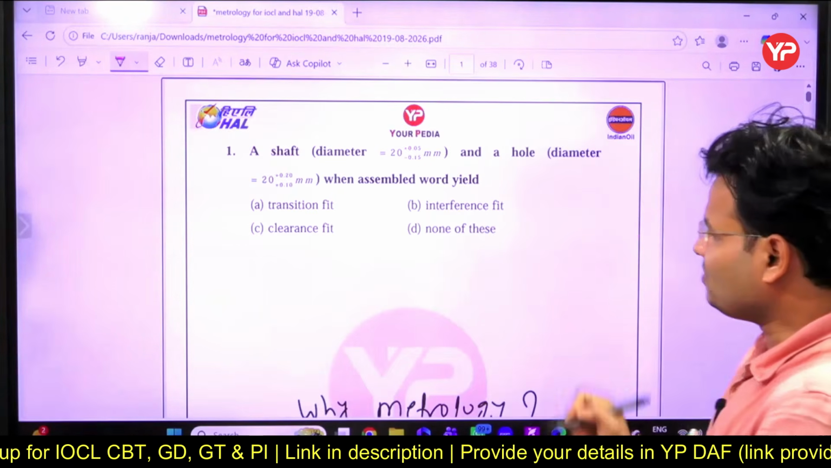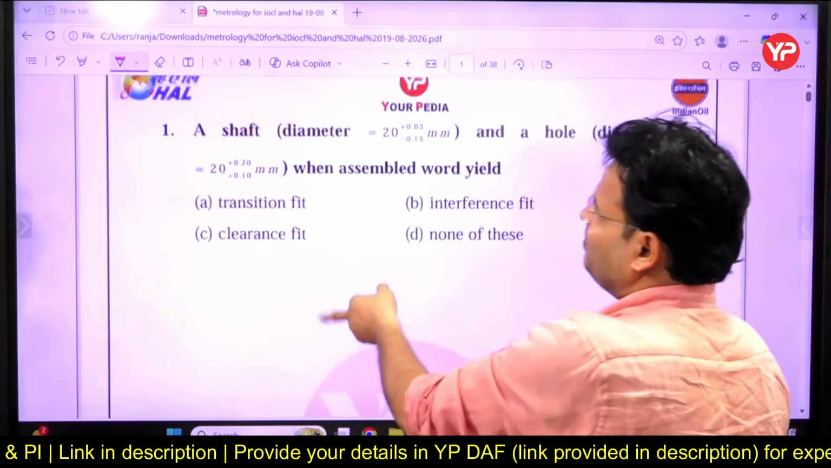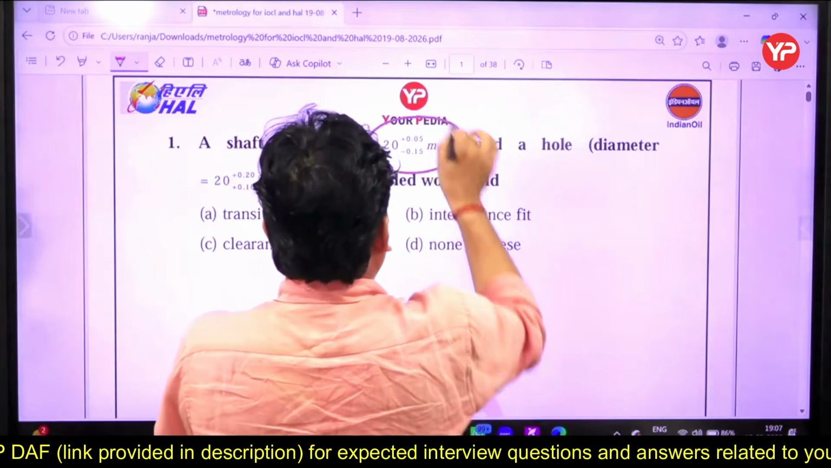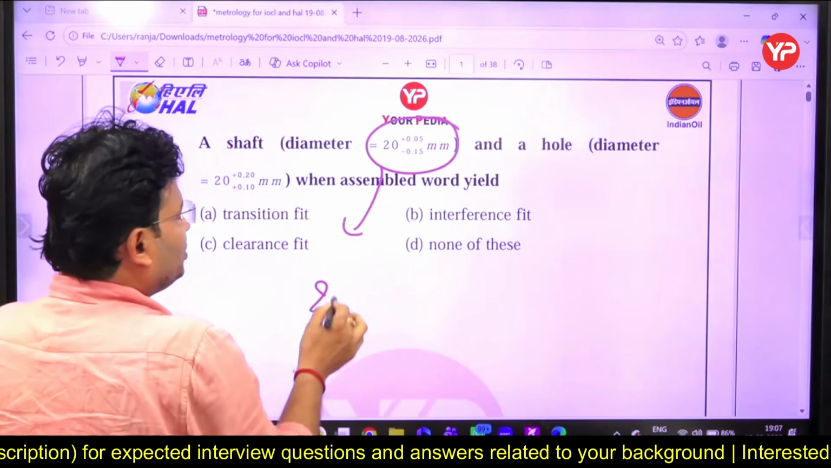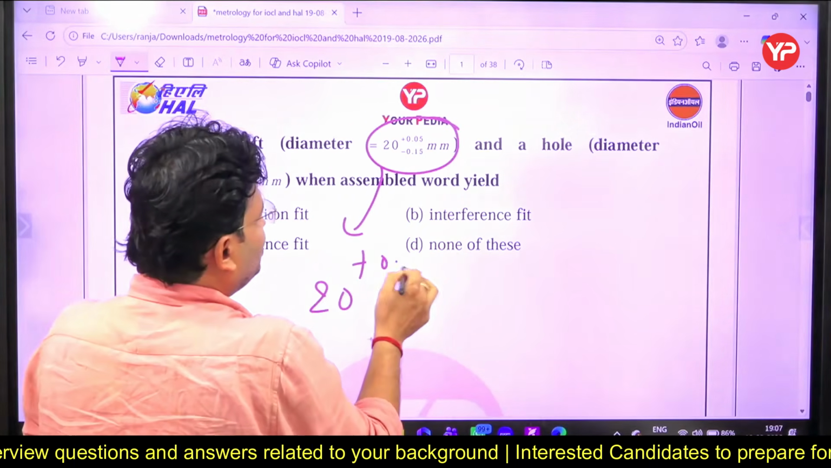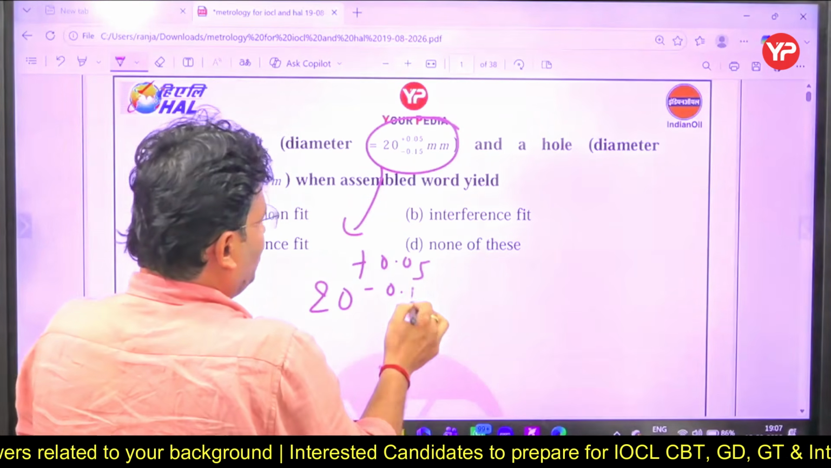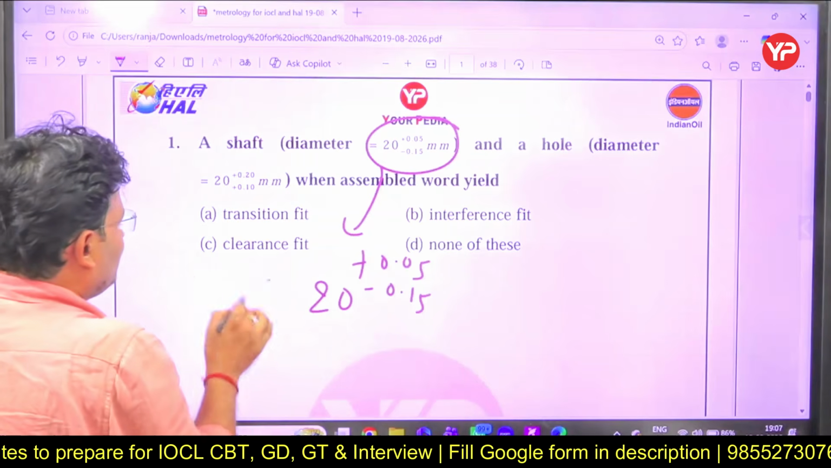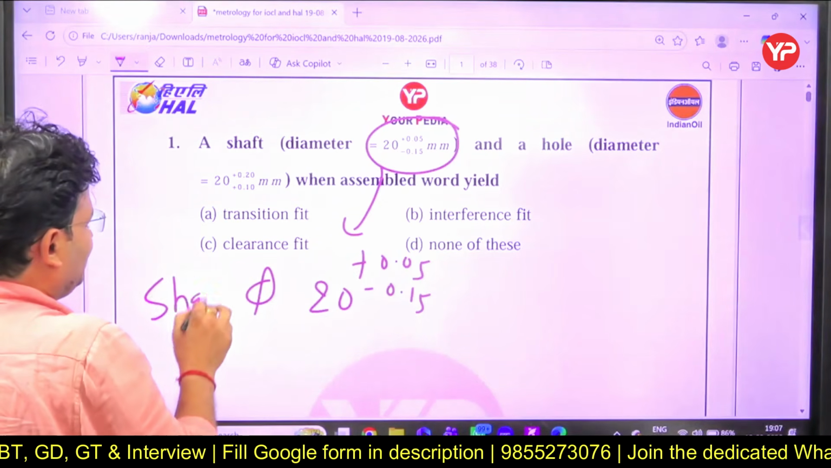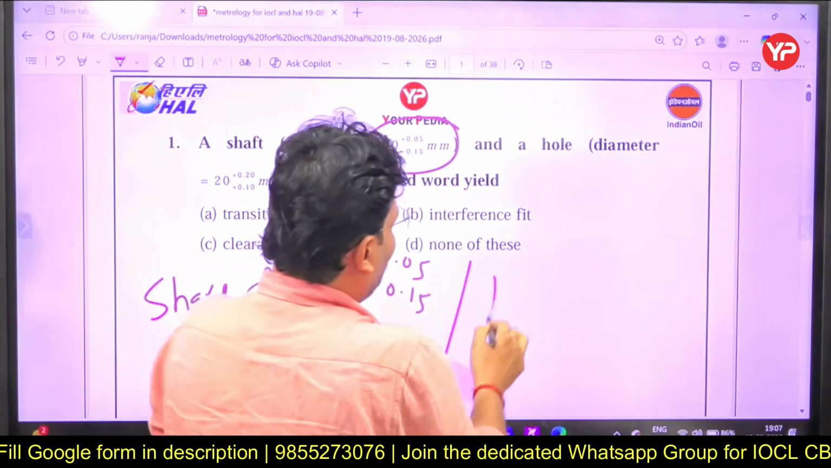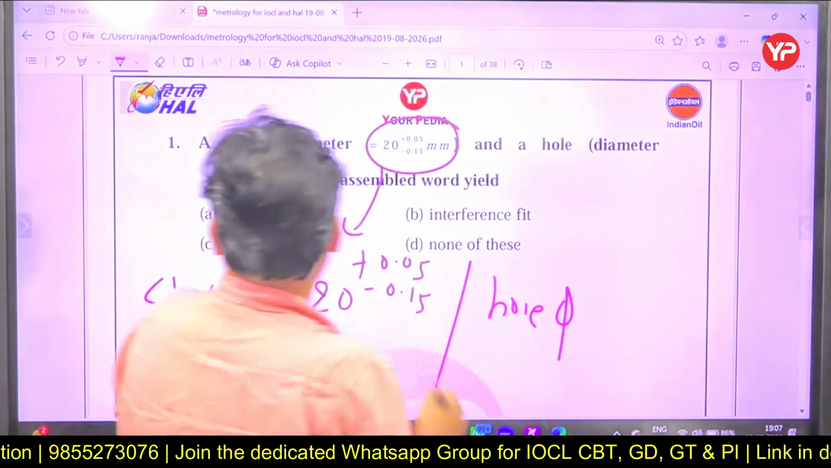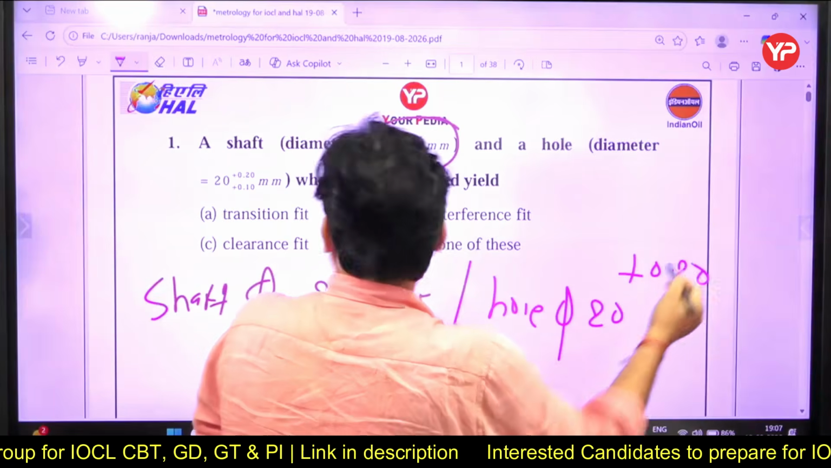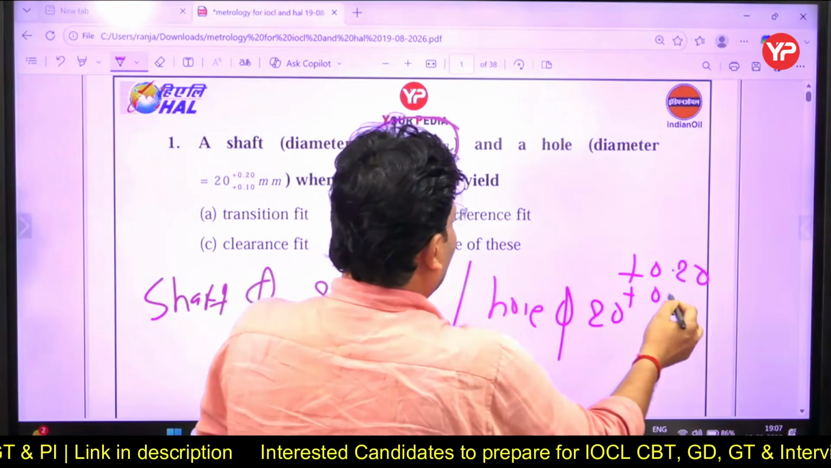So here we can see the first question on a screen. The question is that a shaft diameter is given here. Diameter visible to you? If not visible, I am going to write this is 20, 0.05 minus 0.15 mm, and this is a shaft dimension, you can see, and this is your hole dimension given here, 20 plus 0.20 and plus 0.10.